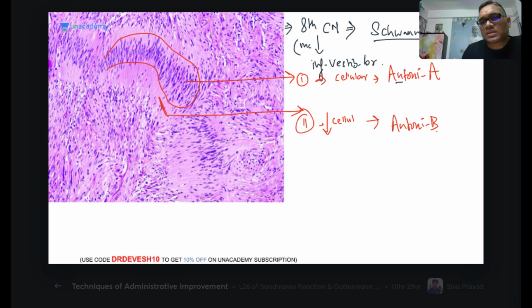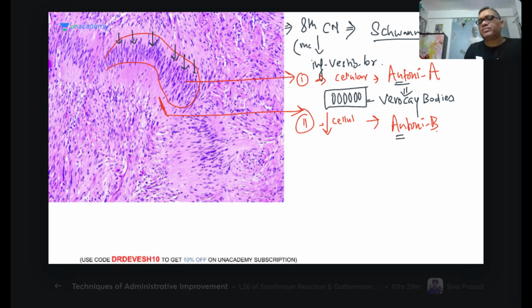And when you look at the Antoni A area, you can see there is a parallel arrangement of the tumor cells. This is called palisading. This collection of palisaded nuclei is called Verocay bodies. So the Antoni A area will also have Verocay bodies. A Verocay body is a collection of parallel or palisaded cells. So this entire structure is called a Verocay body. The examiner may ask you this question.